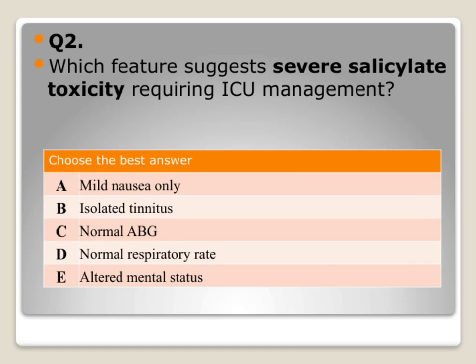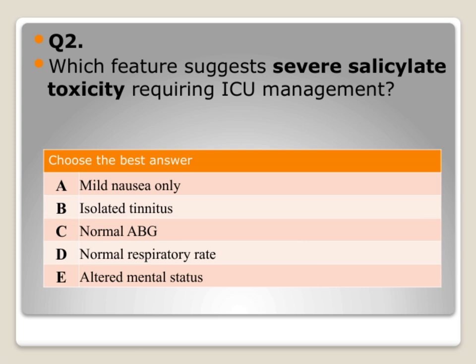Let's take a closer look at this question about salicylate toxicity. The table presents several options for clinical features, and we're asked to identify which feature indicates severe toxicity that requires ICU management. First, mild nausea only might seem like an uncomfortable symptom, but it doesn't usually signal a severe or life-threatening situation. Second, isolated tinnitus can be a sign of salicylate poisoning, but again, it doesn't necessarily mean the patient needs intensive care. Third, a normal ABG, or arterial blood gas, suggests that the acid-base balance is maintained, which indicates the toxicity isn't severe yet.